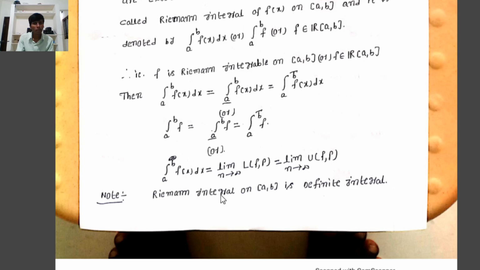Next, note: the Riemann integral on the closed interval a comma b is always a definite integral. Therefore, Riemann integration means the lower and upper integrals both exist and are equal. The common value is called the Riemann integral.